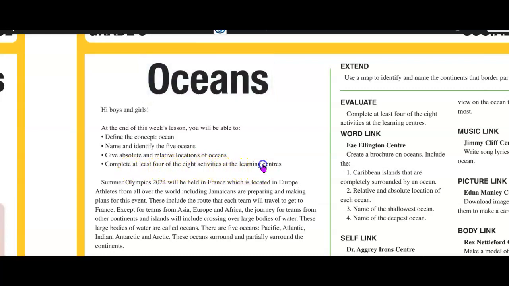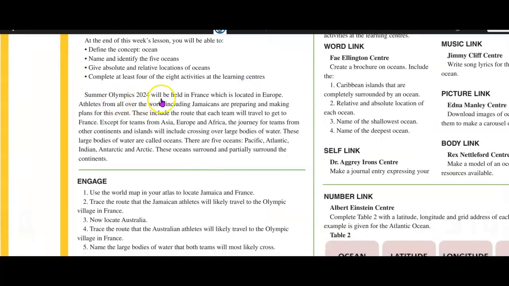at the learning centers. The Summer Olympics will be held in France, which is located in Europe. Athletes from all over the world, including Jamaica, are preparing and making plans for this event. This includes the route that each team will travel to get to France. Except for teams from Asia, Europe, and Africa, the journey for teams from other continents and islands will include crossing over large bodies of water.